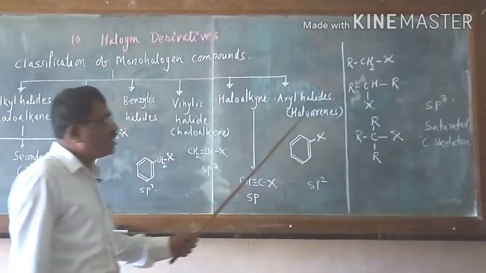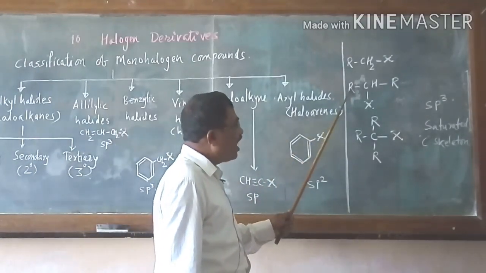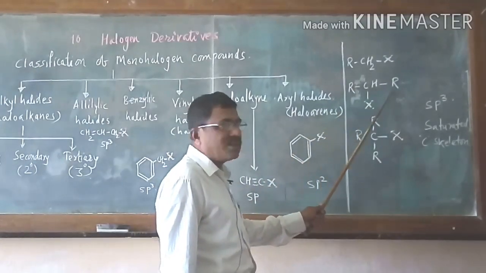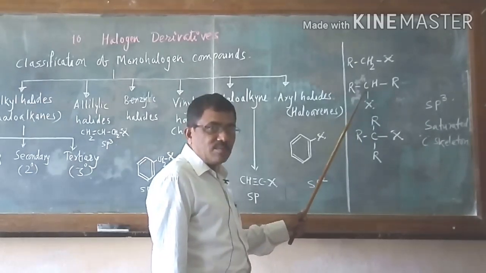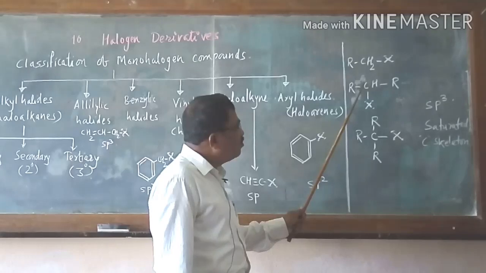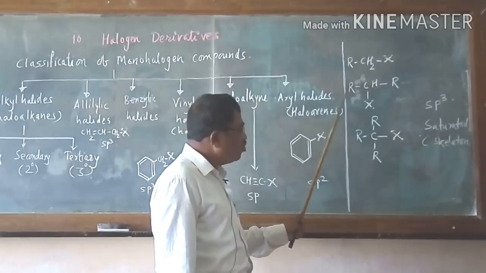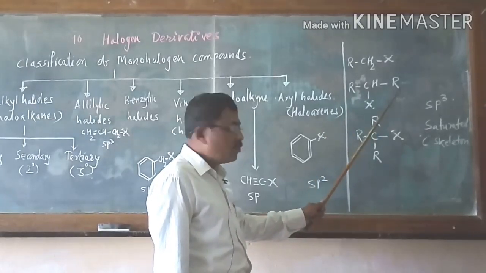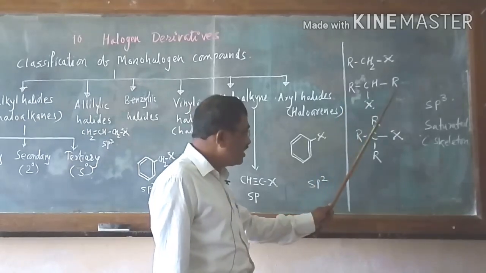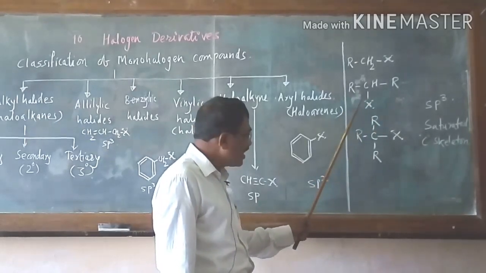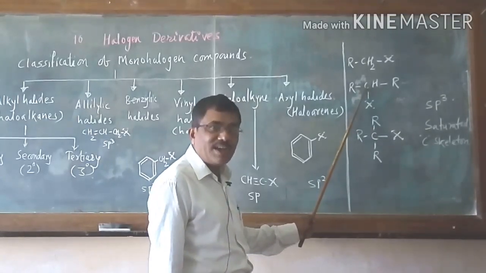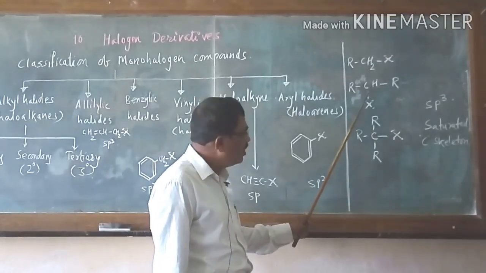In this case, I have written one example. This is RCH-R. This is the secondary carbon atom, because besides this carbon atom, there are two carbon atoms. This R is an alkyl group. Here there is a carbon, here there is a carbon, but this halogen, that is X, is attached to secondary carbon atom, that is 2 degree carbon atom.